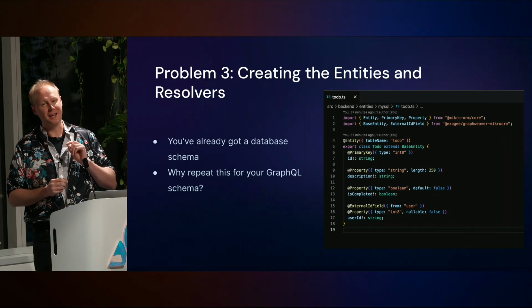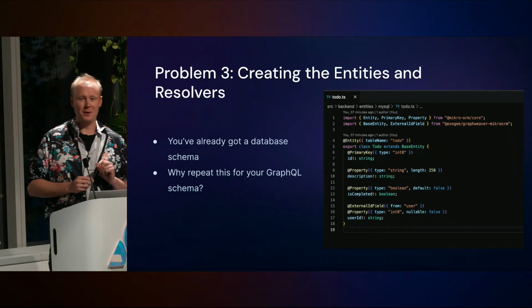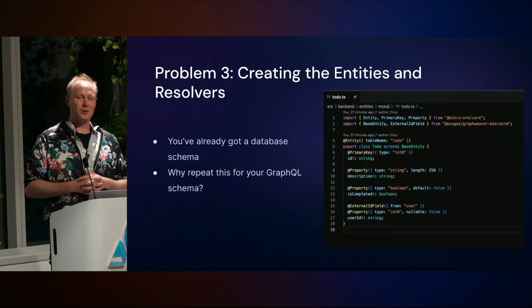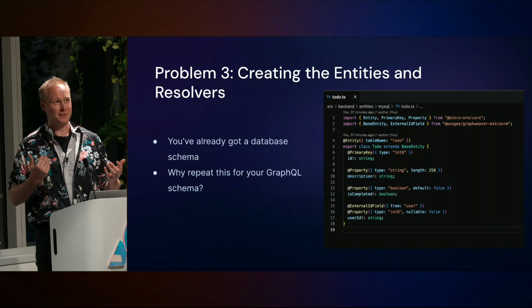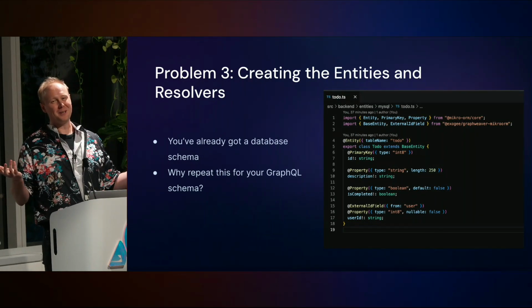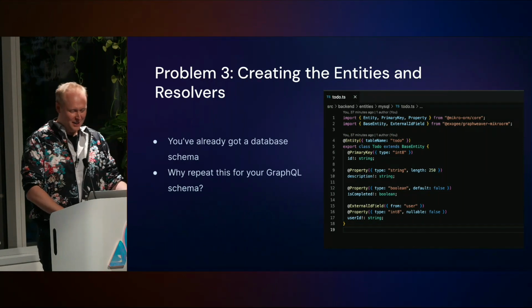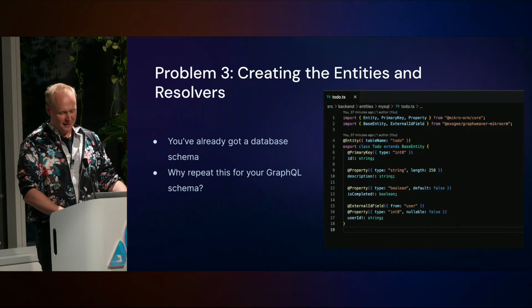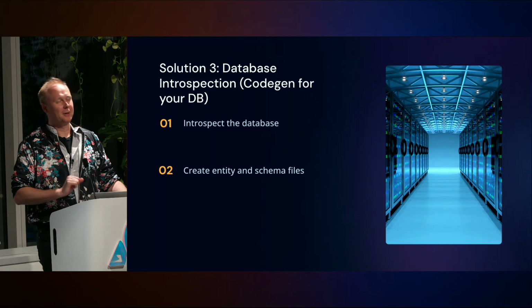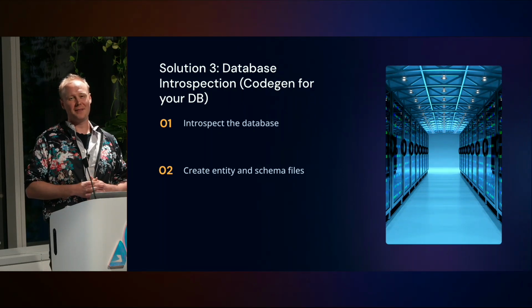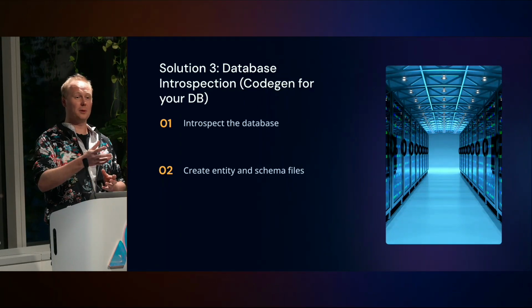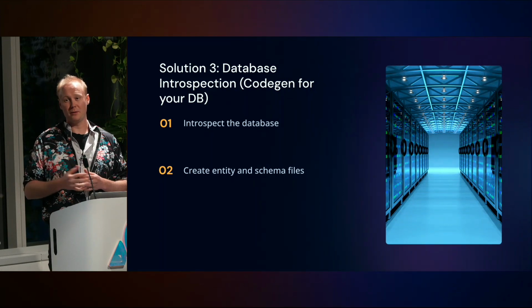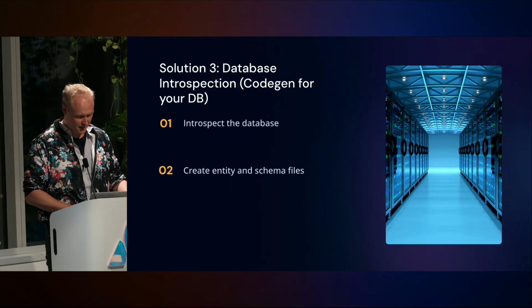So if you're thinking, OK, well, I've already got my types in my GraphQL schema. I've kind of already described what the type is in my database schema. Can I pull that all the way through from the database to the front end? I wouldn't ask that question if I was going to say no. You've already got this database schema. Why do you need to repeat this? You don't. We have a wonderful CLI that allows you to introspect a database. So say you've got a Postgres database, and we have a table of users. It will go through, look at that, and generate the entity and resolver files for you. And I'm going to show you this in just a minute.